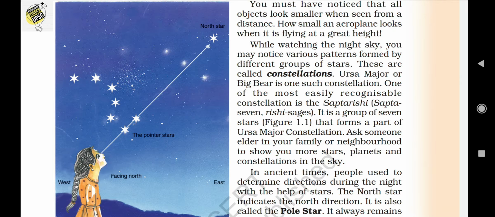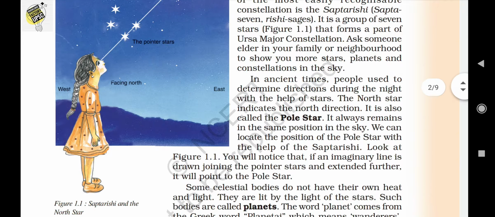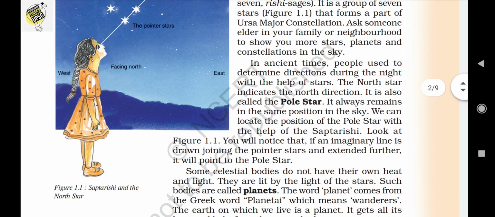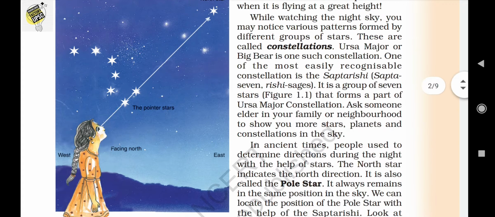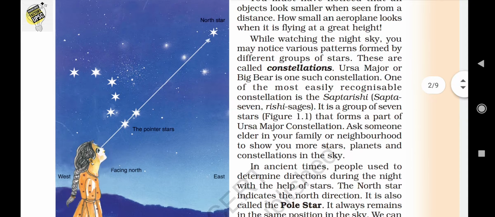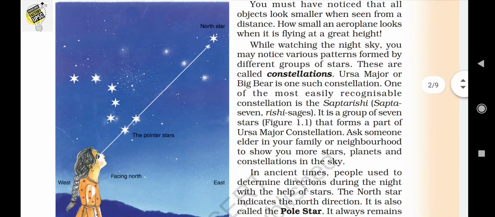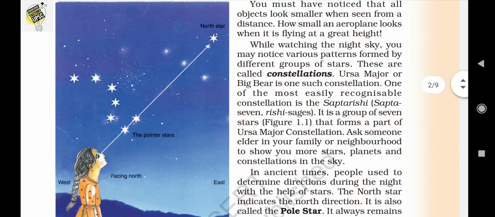Some of the most easily recognizable constellations is Saptarshi. As the word suggests, Saptarshi contains 7 stars, and in ancient times, people used it to determine directions at night with the help of these stars. North star indicates the north direction, and it is also called the pole star. Okay, and my question is, the picture here depicts Saptarshi which contains the 7 stars. How did this child find the north direction? Just observe that picture.